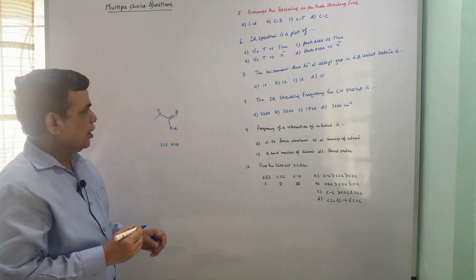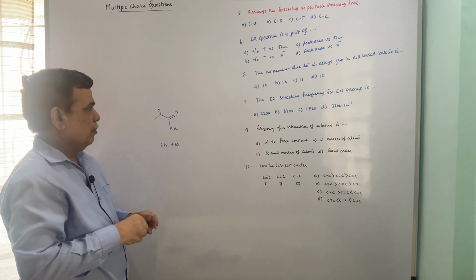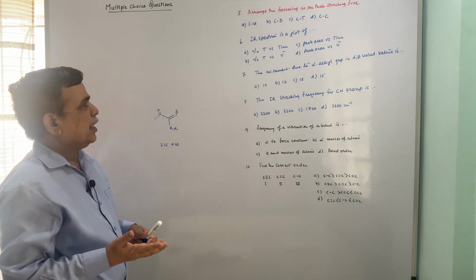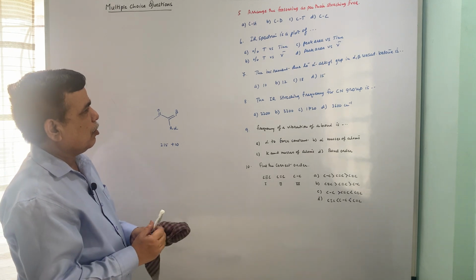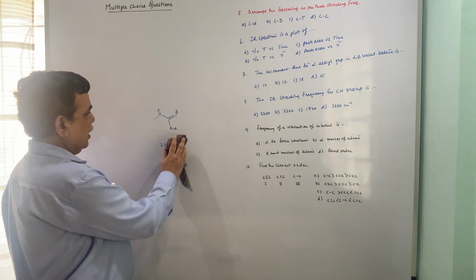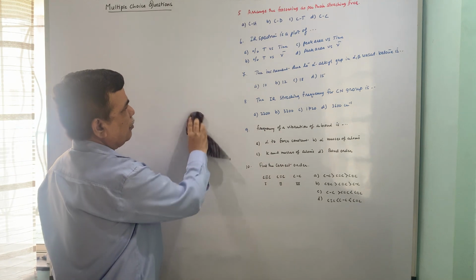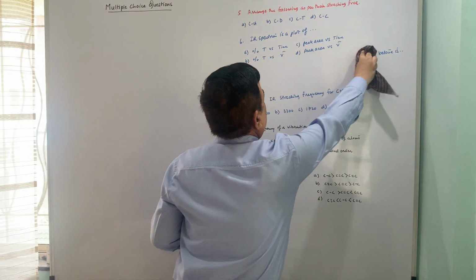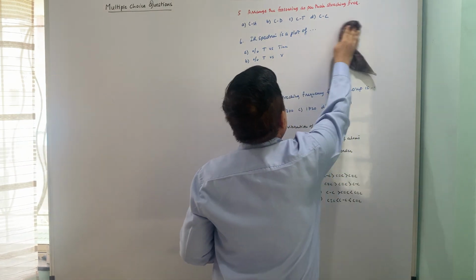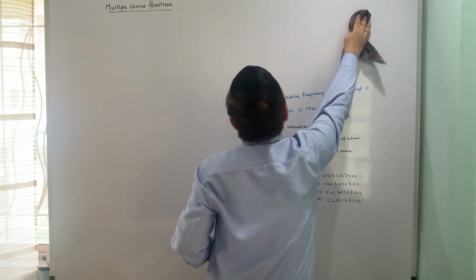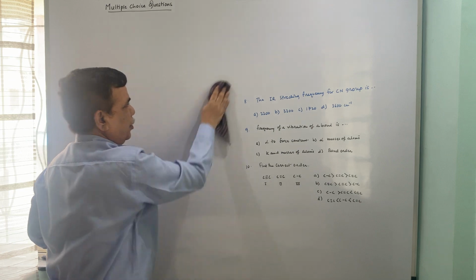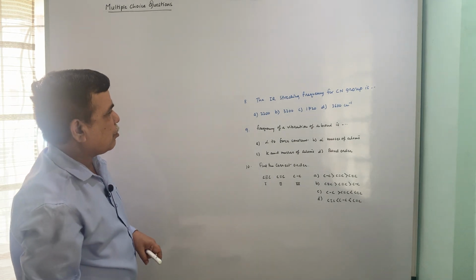If beta substituents are there, that will be 12, gamma delta will be 18, and nothing will be 15. So 15 is wrong, but 10 is going to be the correct option for this question. So alpha alkyl can increase the value of lambda max by 10 nanometer units in UV spectroscopy.